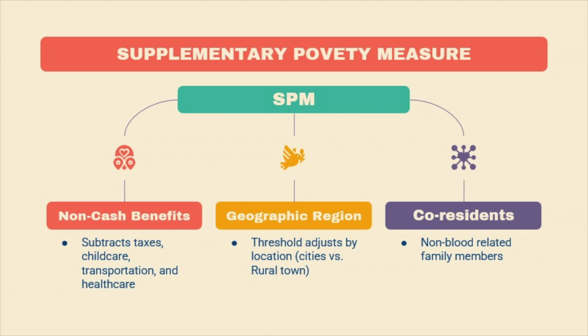Second, basing a poverty threshold by geographic region is a better way to measure people's income in a particular area. For example, an individual living in New York has more expensive housing and living costs than someone in rural Virginia. Location is a logical factor that should be considered. Third, the SPM measure includes co-residents. In contrast, the OPM only includes blood-related family members into their poverty measure. This excludes divorced couples, adopted children, and anybody who is unrelated. The SPM fortunately accounts for a wider spectrum of family situations.